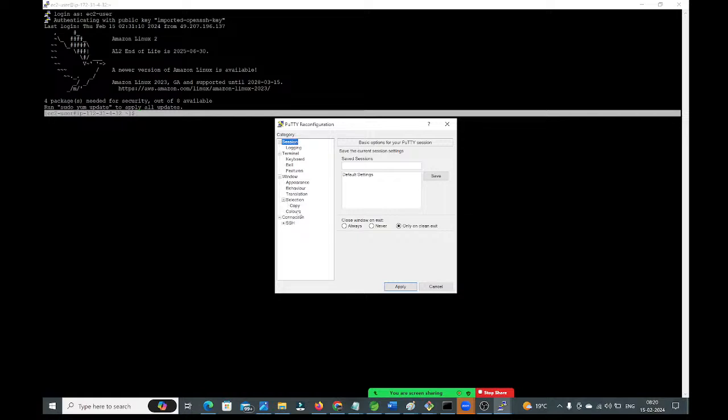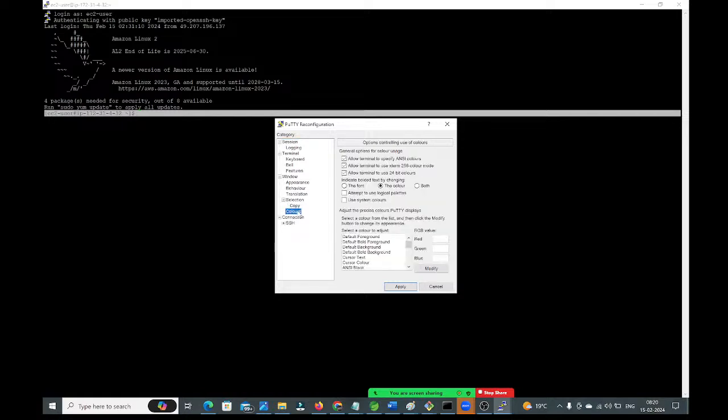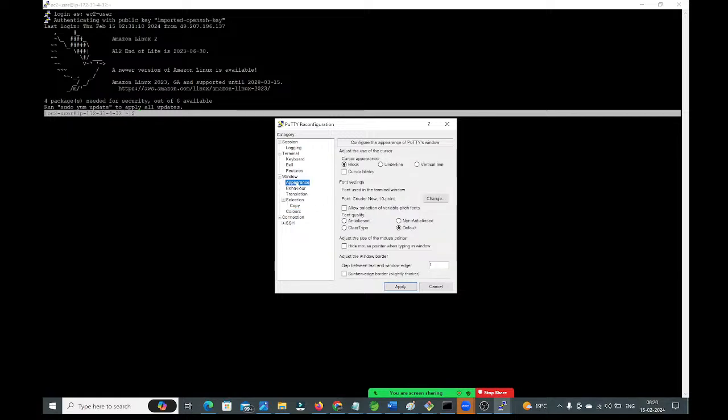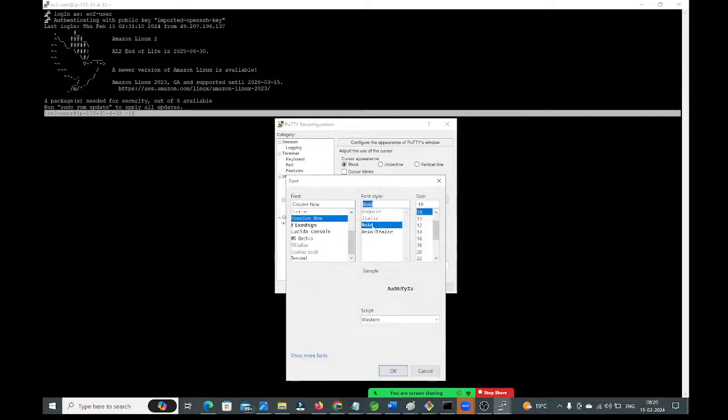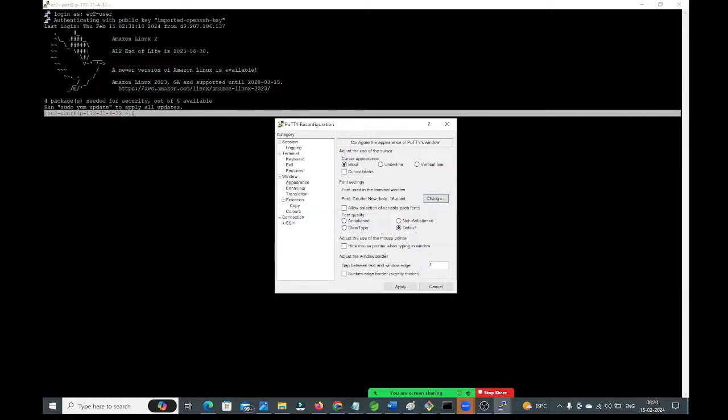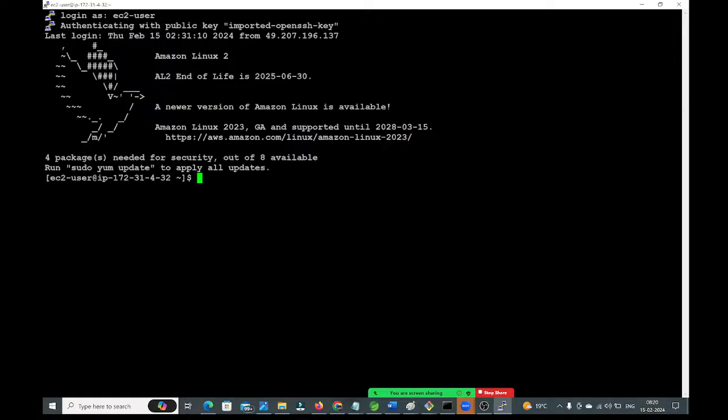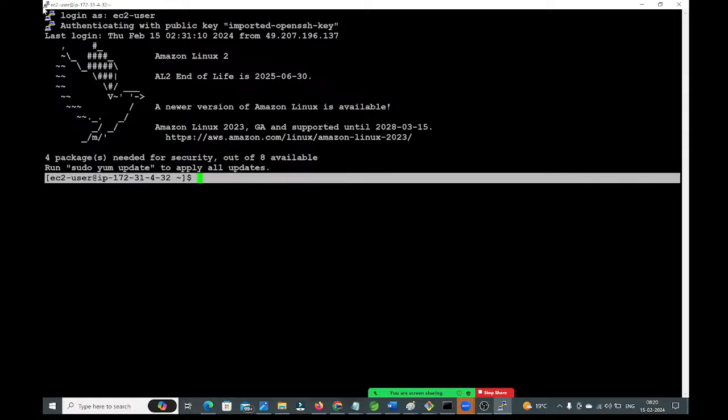Let me change the fonts. Appearances. Here you will get fonts, guys. Change. Here bold. I'm going to take 16. Okay. Apply. See guys, you have connected to the Linux virtual machine using PuTTY.